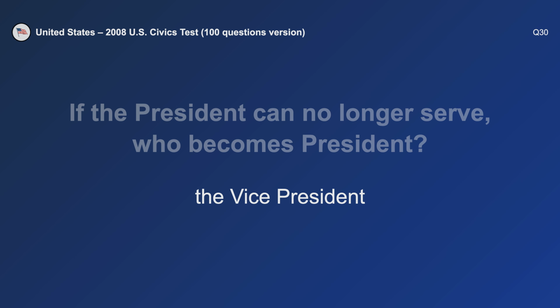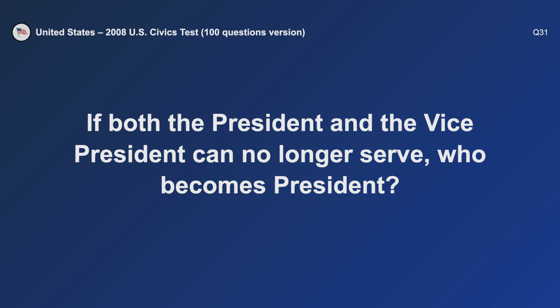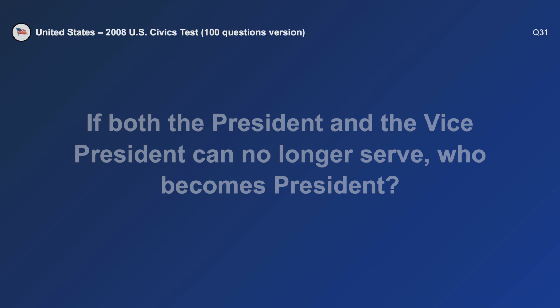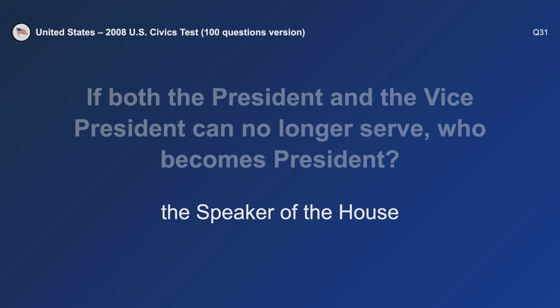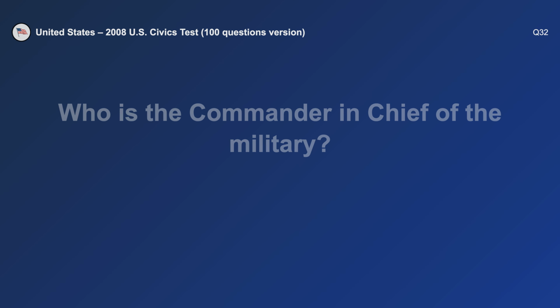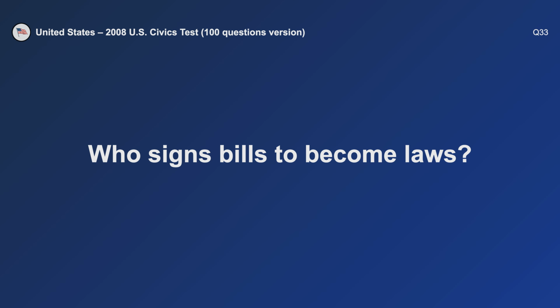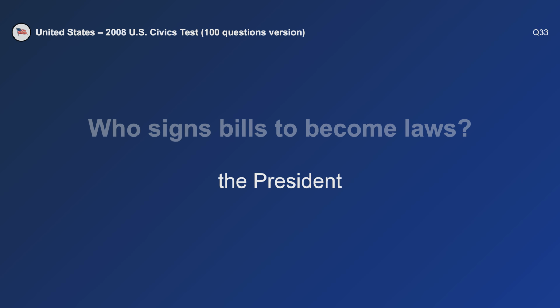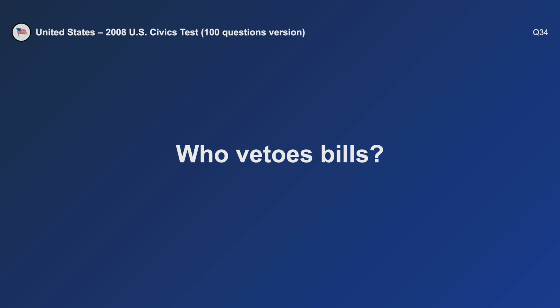If the president can no longer serve, who becomes president? The vice president. If both the president and the vice president can no longer serve, who becomes president? The Speaker of the House. Who is the commander-in-chief of the military? The President. Who signs bills to become laws? The President.